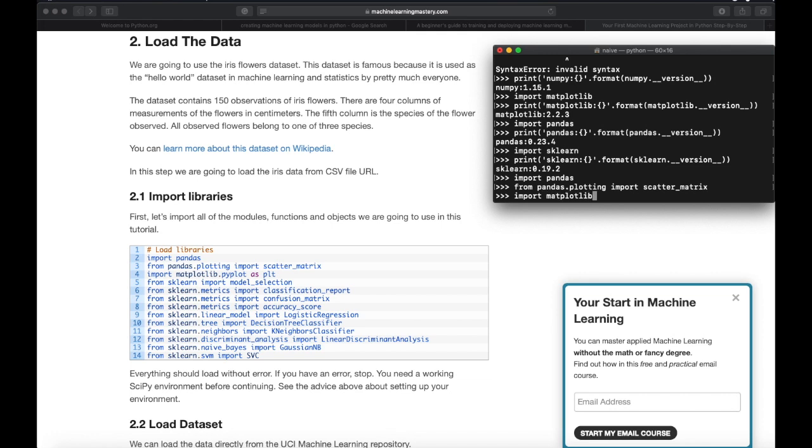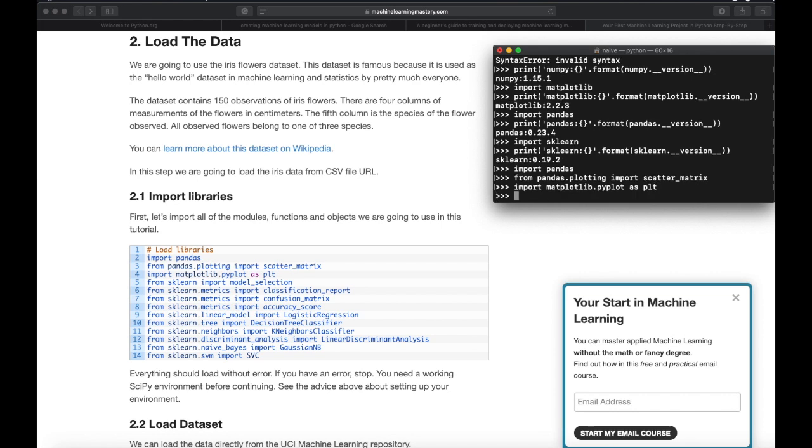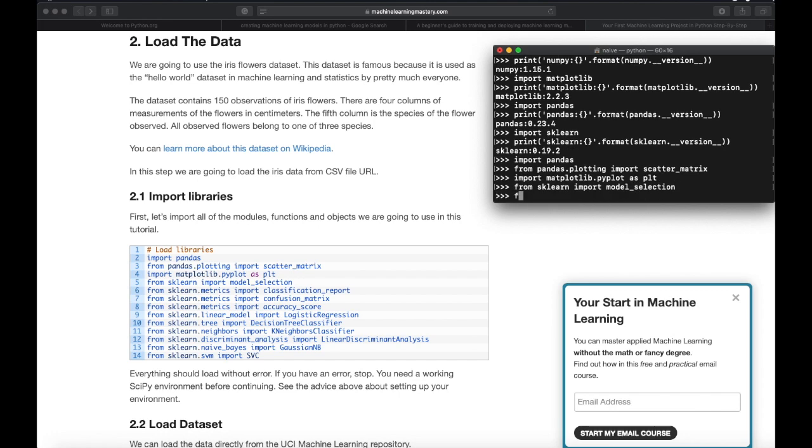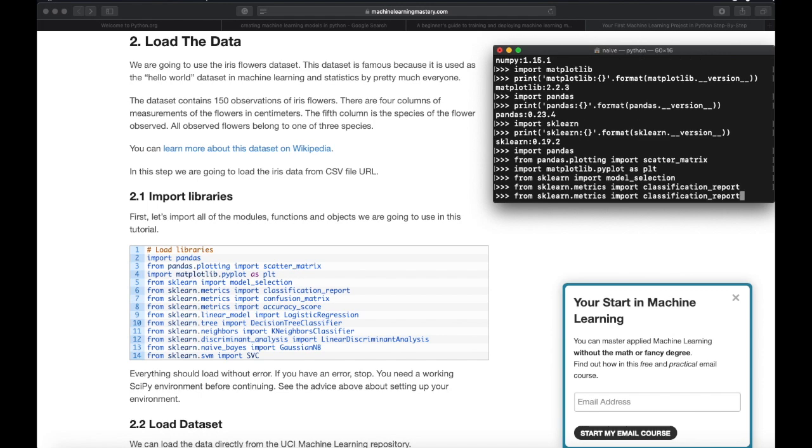Now import matplotlib.pyplot as plt. So now we can use the plt keyword instead of matplotlib.pyplot. I'll be just typing it here, and you can just copy and paste it, but the best way to go as a beginner is to just hand type all these things.